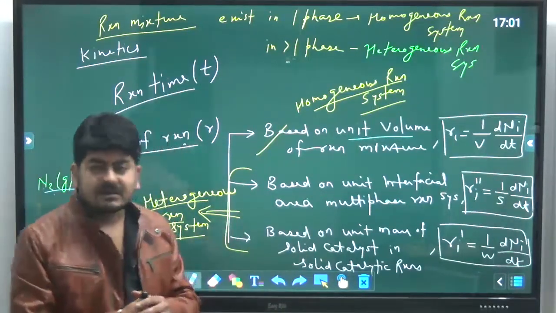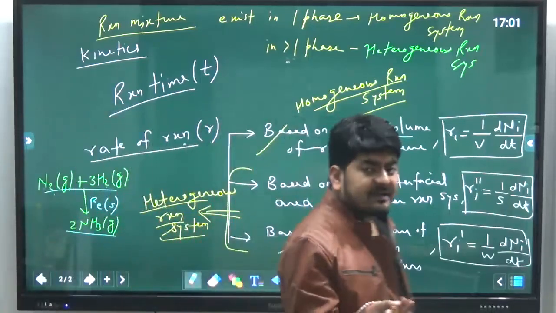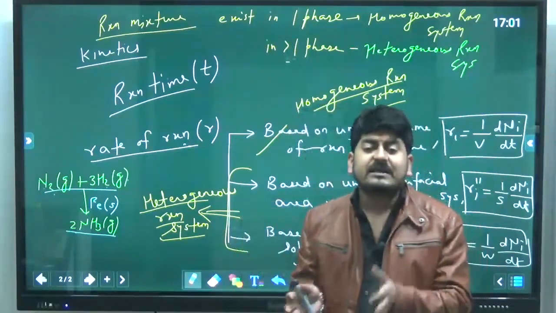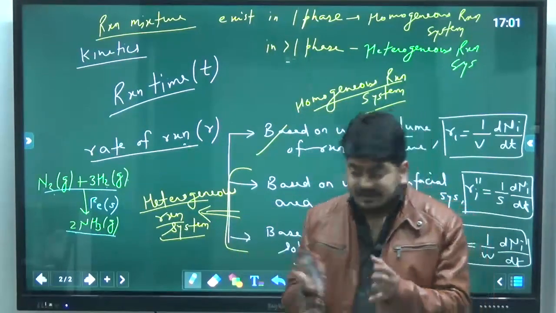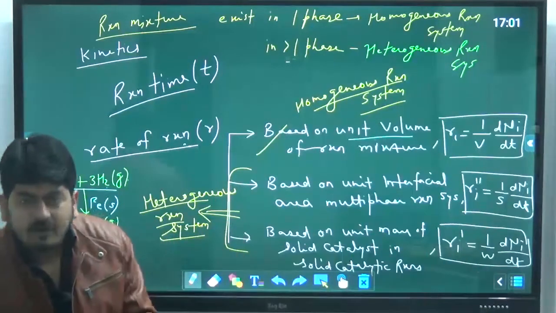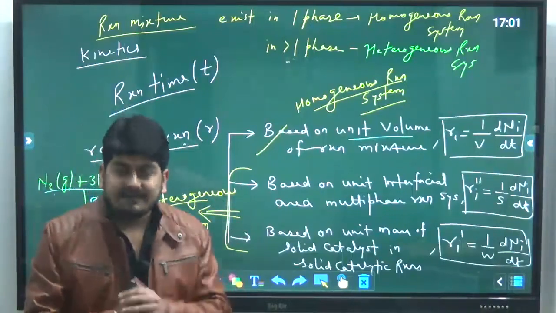Similarly, the third method, the mass of the solid catalyst. If it exists in independent form, only then can I use its parameter. I can analyze a component if it exists in its independent form. In a homogeneous mixture, everything has to be in one phase.